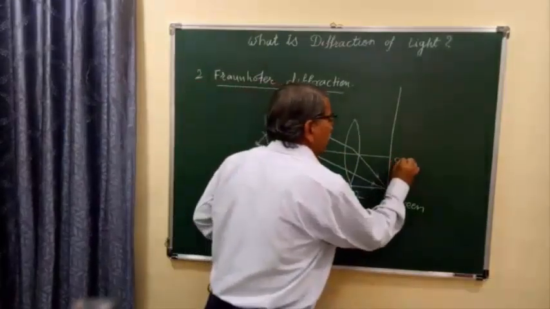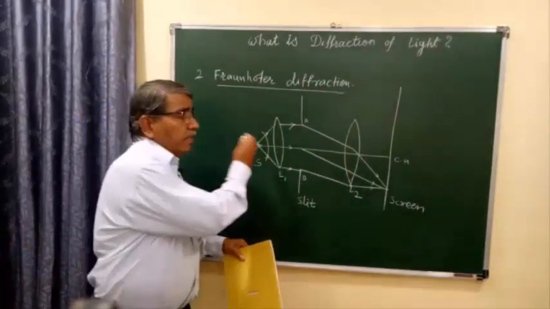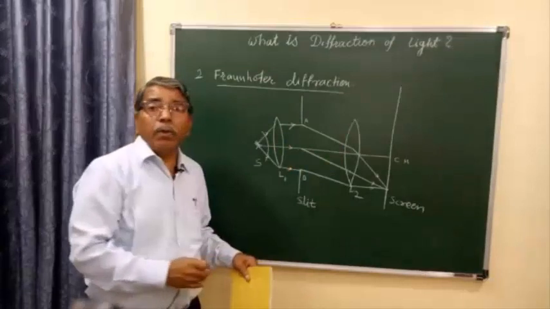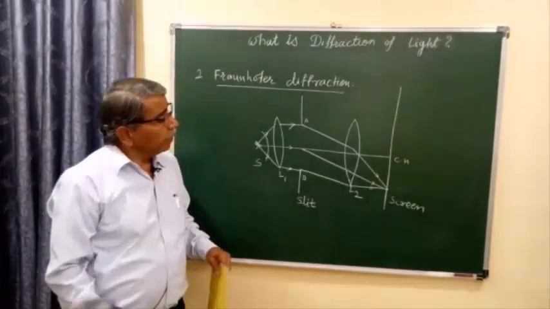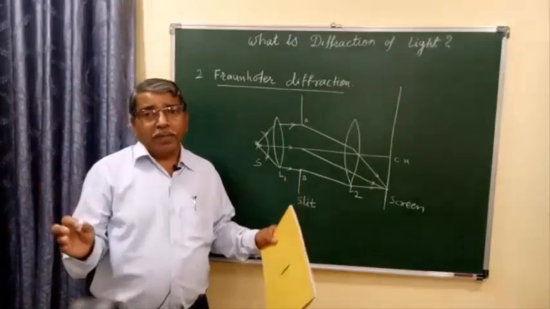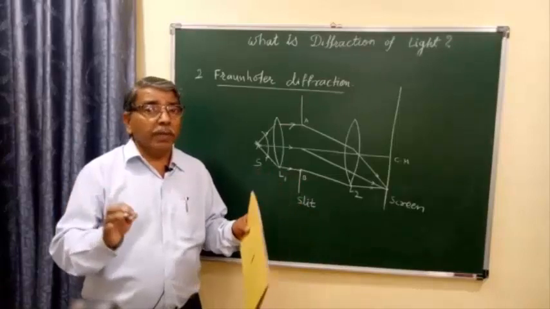This is the central maximum. Central maxima means maximum light is falling at that point from the slit, and that's why it is called central maxima. So in case of Fraunhofer diffraction, there are two important things we must remember.